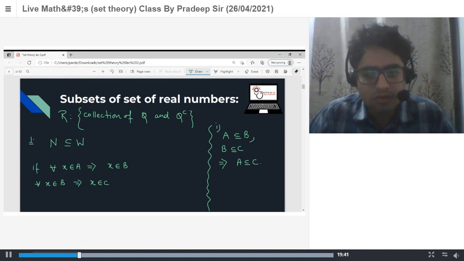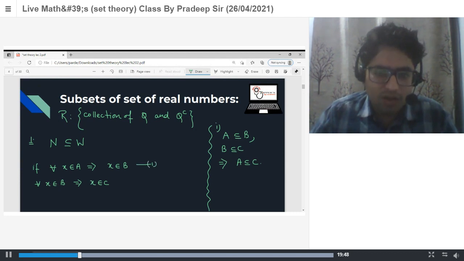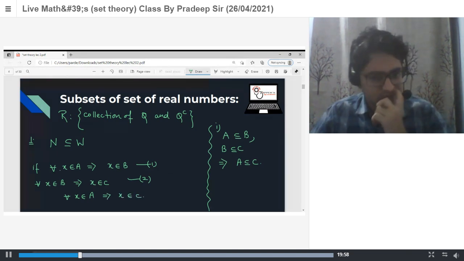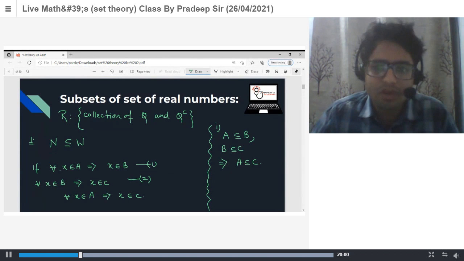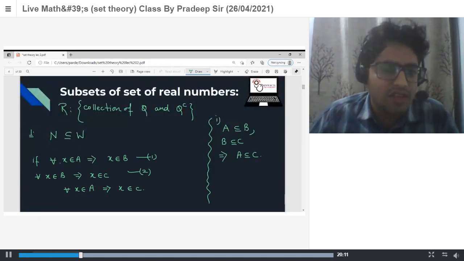From both equation 1 and equation 2, we can say for all x belonging to A, x belongs to C. It means A is a subset of C also. Got it?